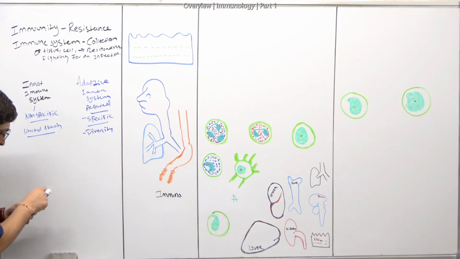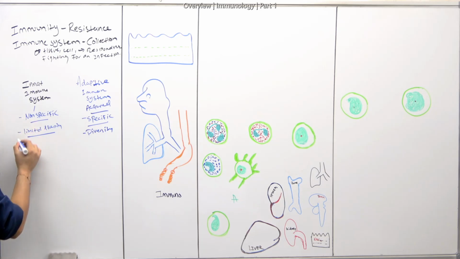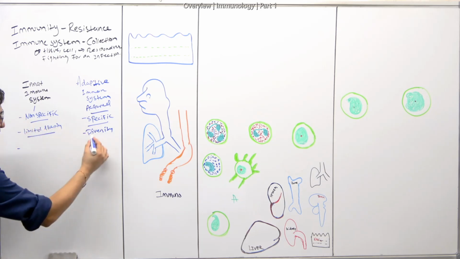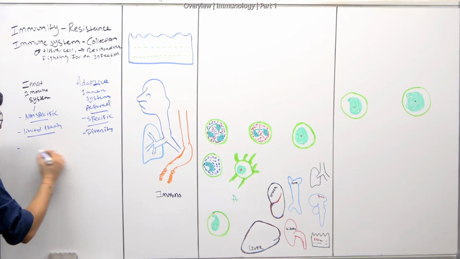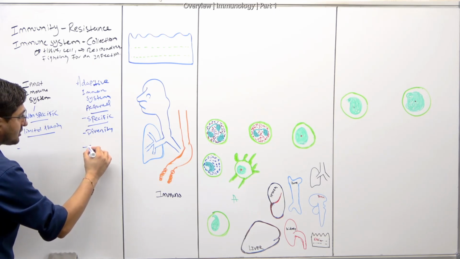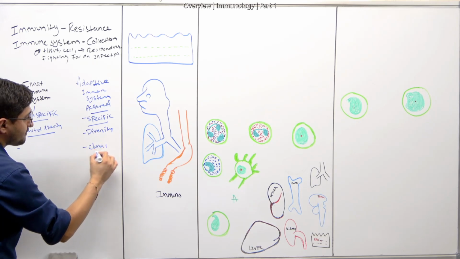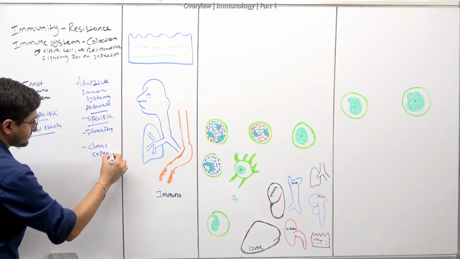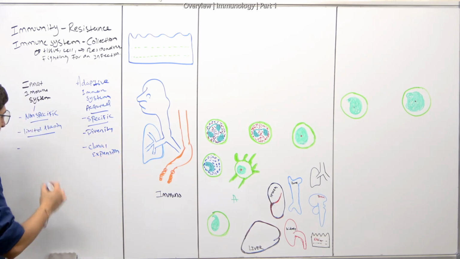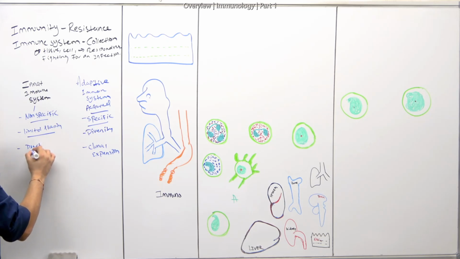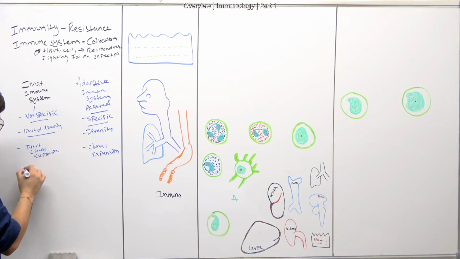And not only this, guys, these cells do something called clonal expansion. What does that mean? And the innate system has no clonal expansion right here. What does this mean? It's a very important concept, all right?